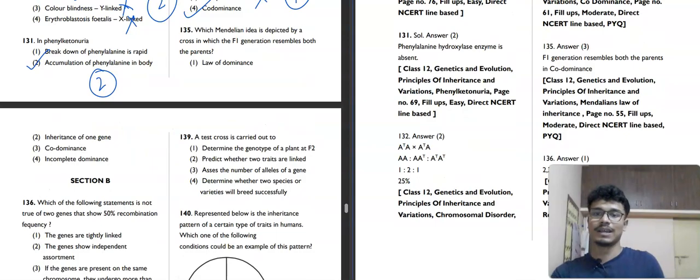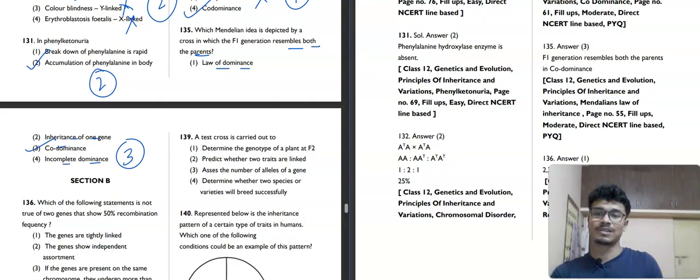Which Mendelian idea is depicted by a cross in which the F1 generation resembles both the parents? Law of dominance, inheritance of gene, codominance, or incomplete dominance. That is codominance, third option.